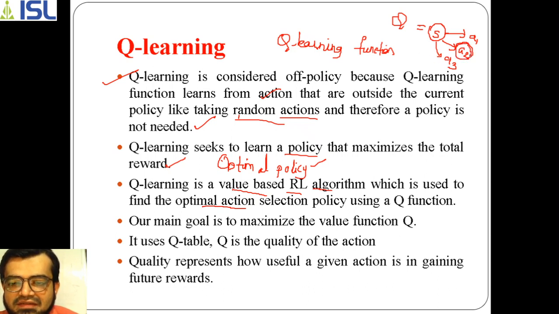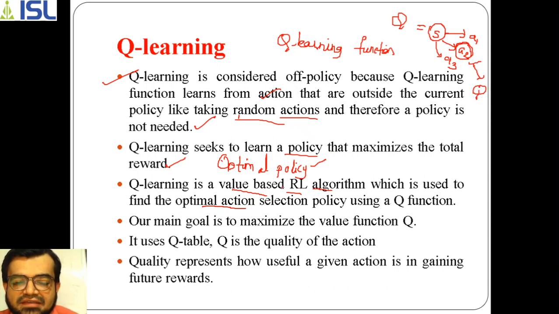For example, if this is the optimal action, it will be selected for the given state S in order to move from that state to another state. Why are we using an optimal action? In order to maximize the value function Q.